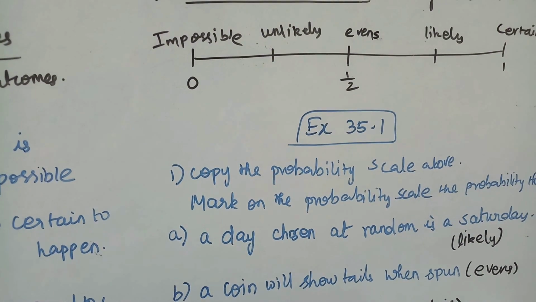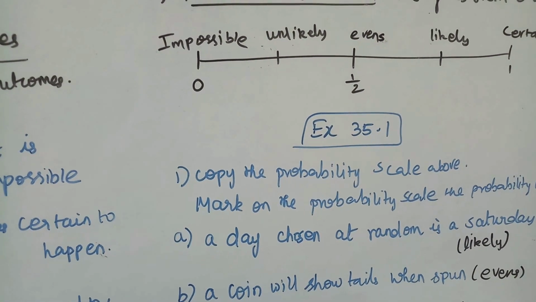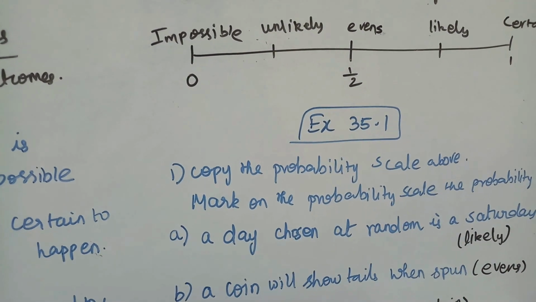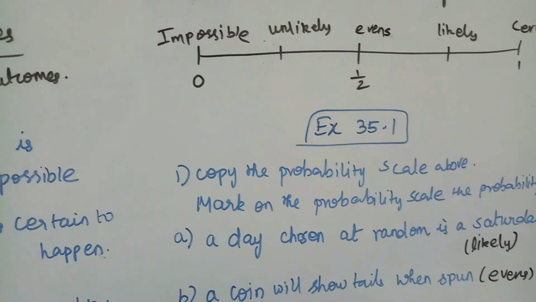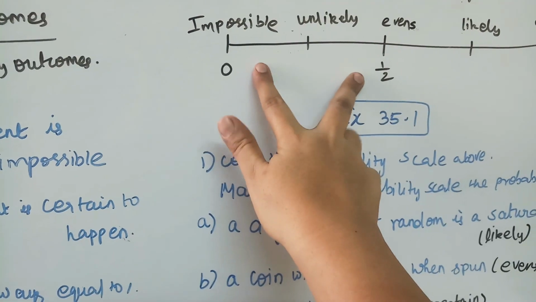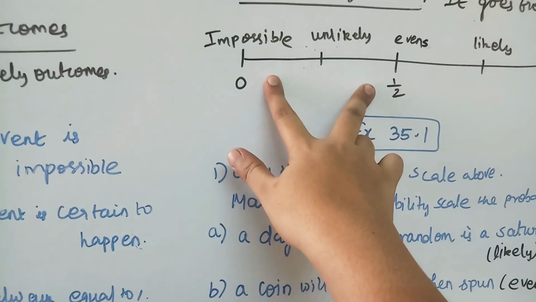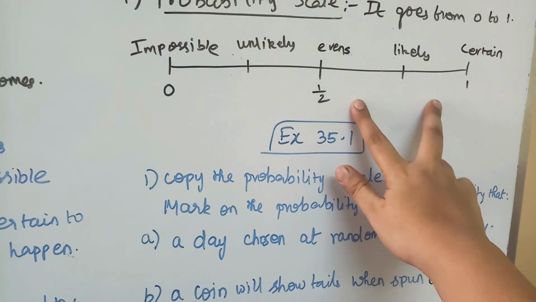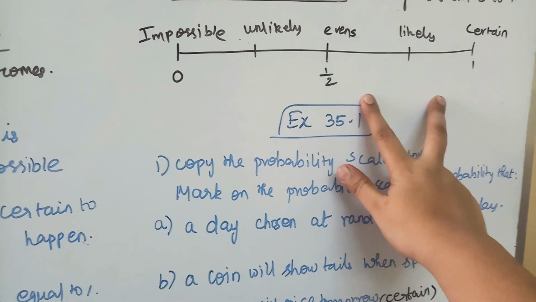Except these two things, we will not get any other outcome when we flip a coin. So unlikely is between impossible and the events, and likely is between the events and certain.